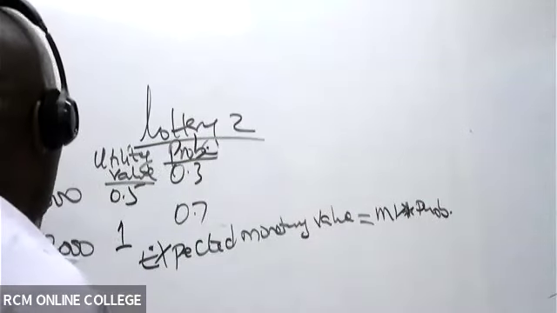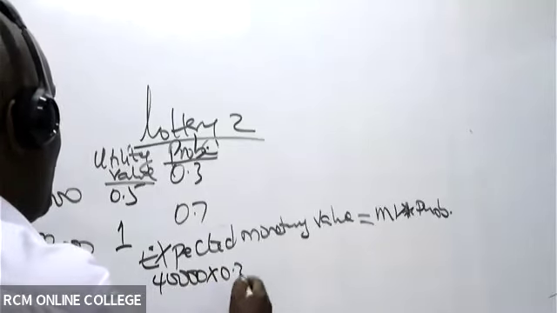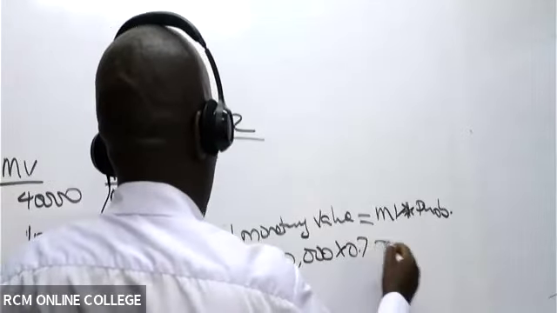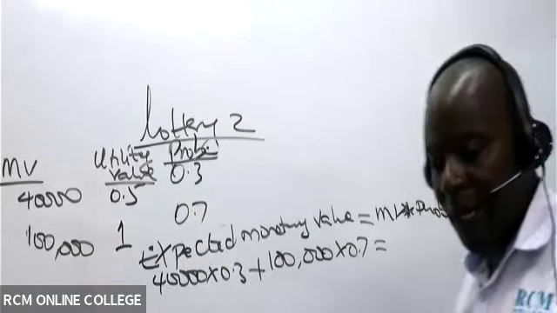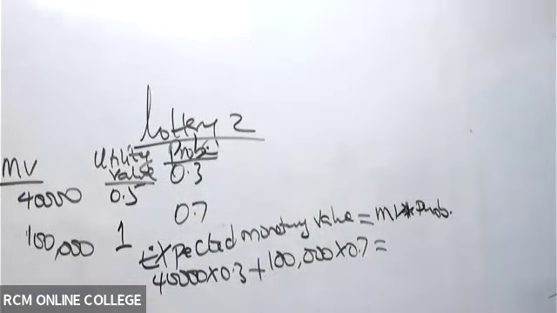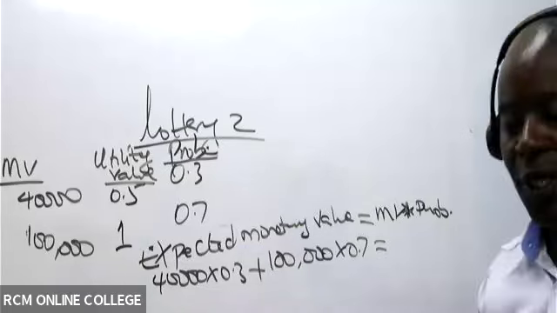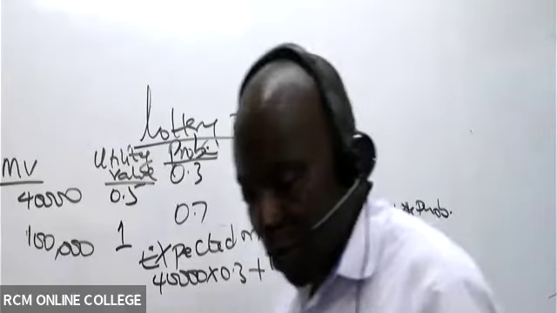So in that case, we have 40,000 times 0.3 plus 100,000 times 0.7. Are you able to give me this figure? Please don't treat these as probabilities; these are utile values. So expected monetary value, what do we have there?